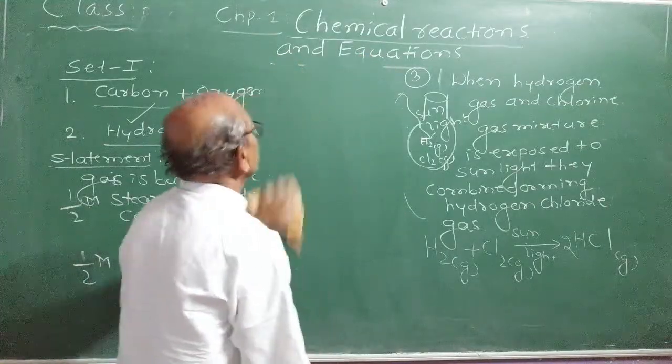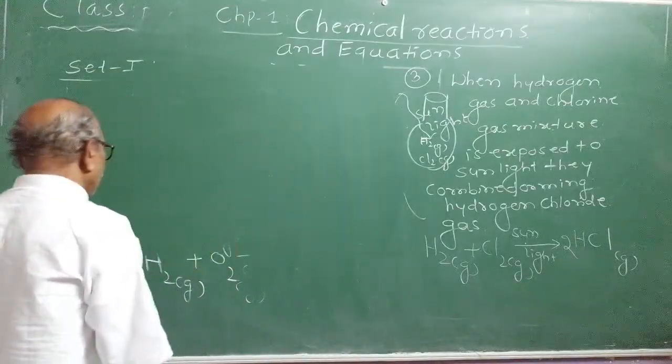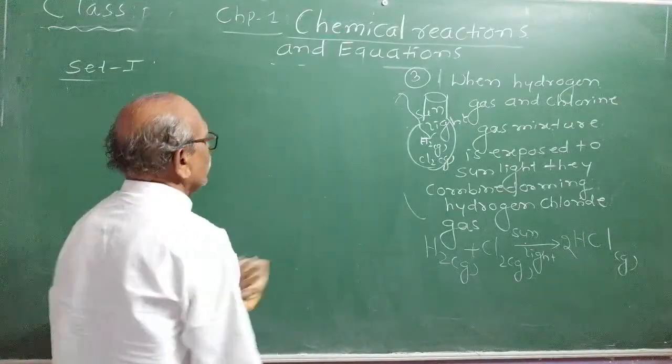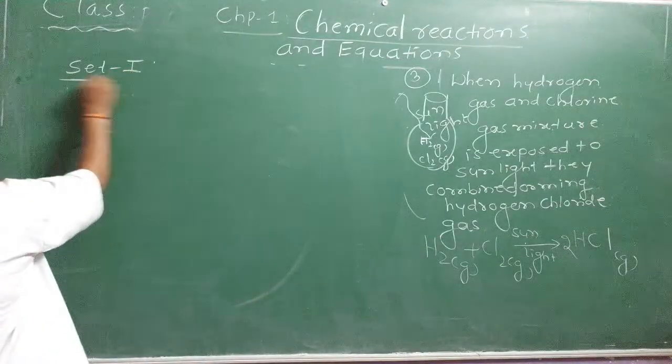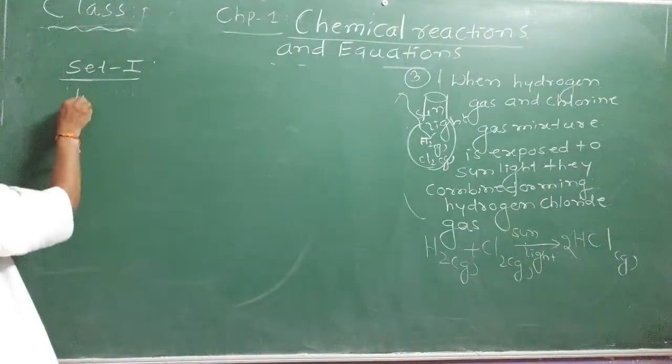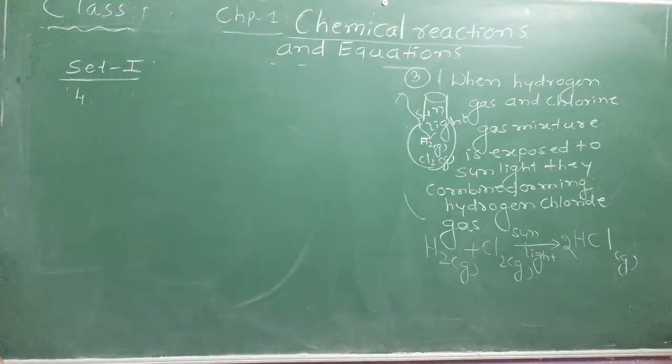That is the third reaction I wrote. Observe in all reactions what is happening; at the end it will give the conclusion. Set one reaction. The fourth reaction I wrote was iron plus sulfur forms ferrous sulfide.